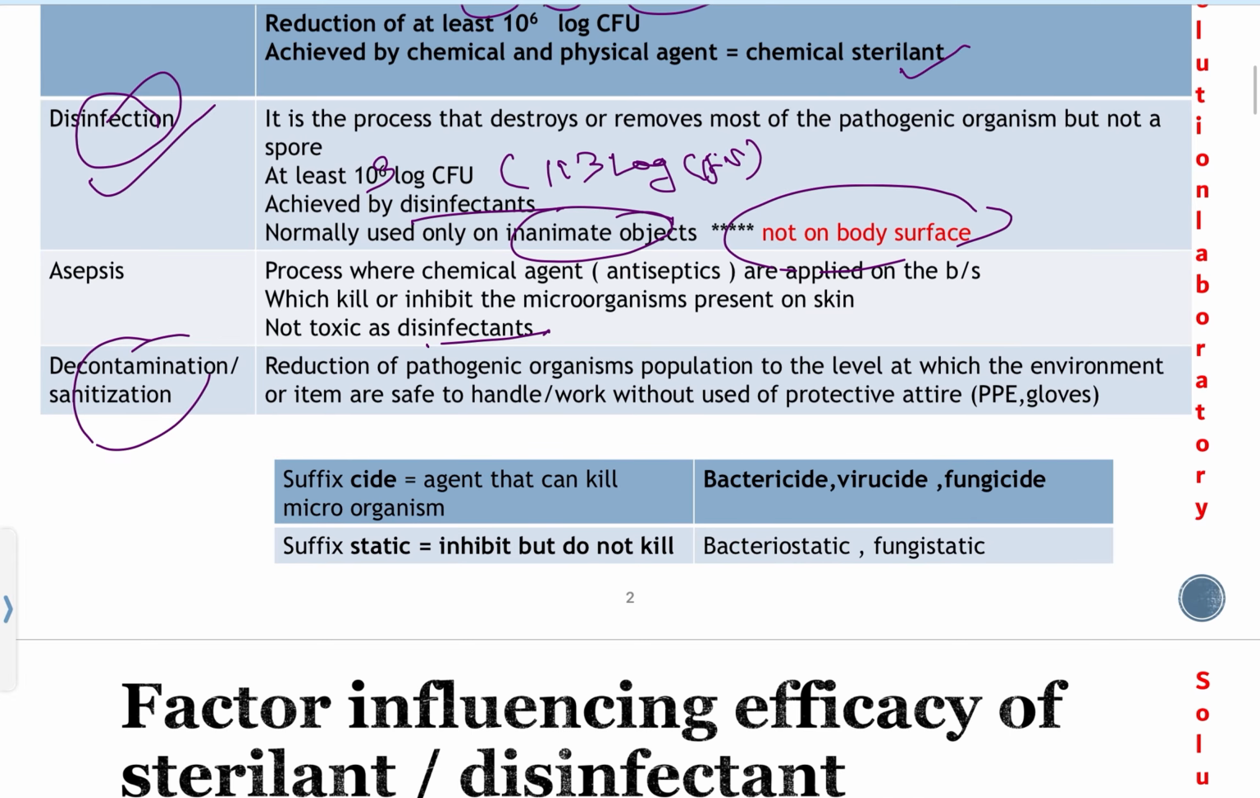Let's learn some suffixes and their meanings. Here we see the suffix -cide. Always remember that -cide means an agent which can kill microorganisms. For example, bactericide, virucide, fungicide. -cide means to kill. And another is -static. Static means to just inhibit the growth of the organism but not kill. For example, bacteriostatic, fungistatic, these are the examples.